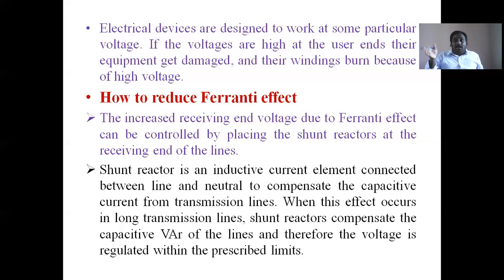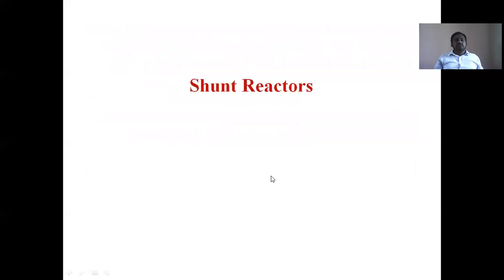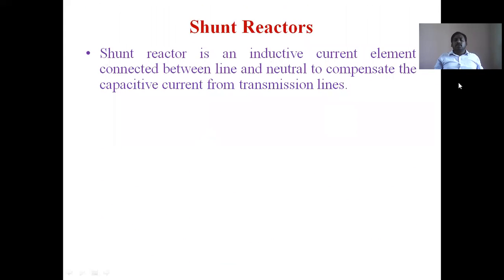To protect the connected loads from higher receiving end voltages, shunt reactors are used in the transmission line. That is the significance of the shunt reactor.